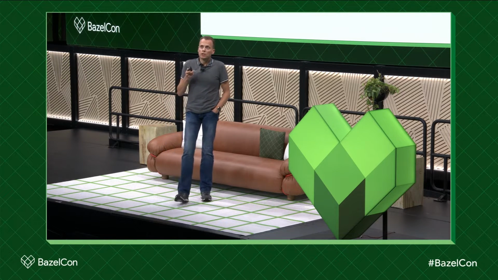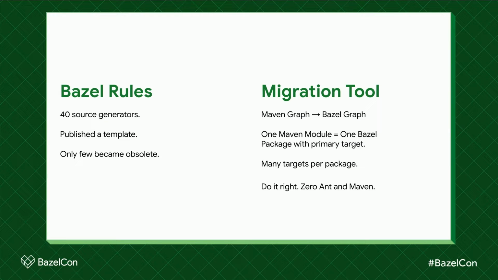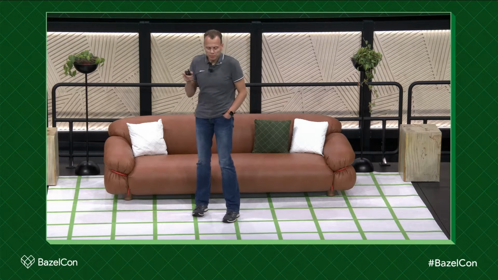We had to write about 40 source generators. We had to wrap them into Bazel rules. Luckily, a lot of those source generators were written before Maven got introduced, so they already had a Java main method, and it was easy to invoke them as a process from a Bazel rule, right? There's only a few which were only available as Maven plugins, and those we actually had to work with their owners to make sure that we can call them from Bazel.